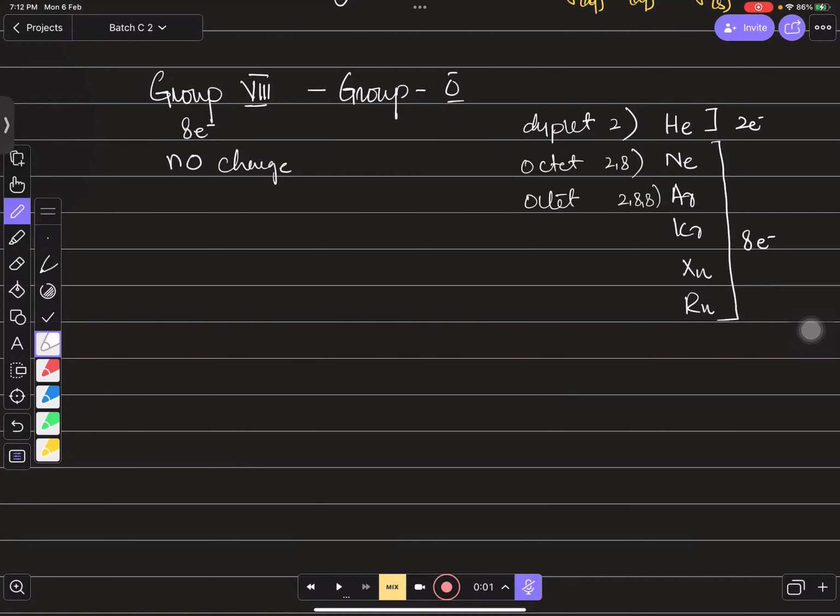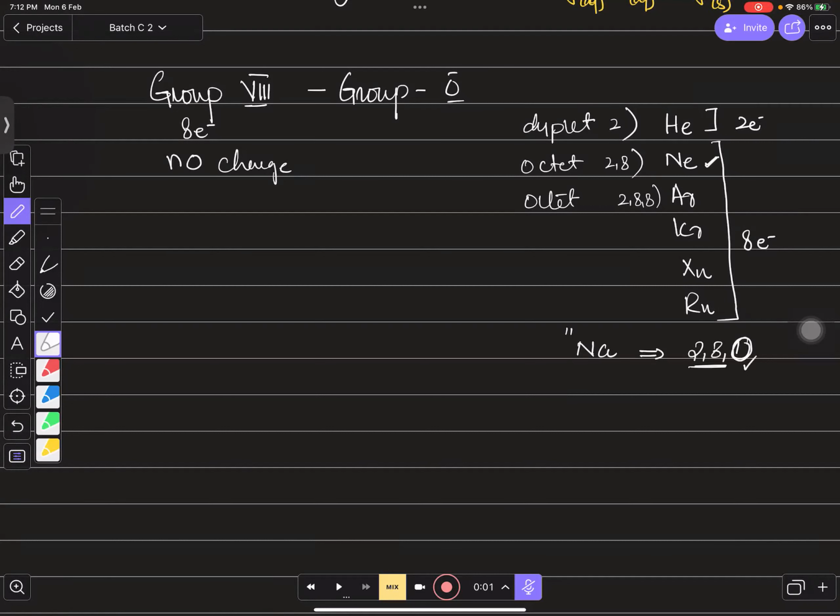So all the gases or elements present in this group have complete octets or duplets, so they don't want to lose or gain electrons, and they are not going to form any type of ion. But the rest of the members of the periodic table want to follow this electronic configuration. Suppose we talk about sodium. Sodium has 11 electrons in total, 2,8,1, right? So sodium loses its last electron to follow the electronic configuration of group 8. It is now going to follow neon, right?